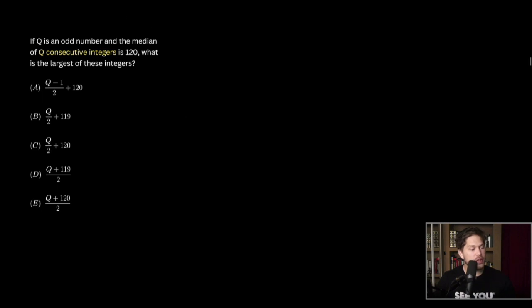So we have some list. I'm just going to have 3 items in our list to make it simple, but there could be many more. And we're told that the median value is 120. So the median value is going to be 120. That's going to be the middle value. And it says if Q is an odd number and the median of Q consecutive integers is 120, what is the largest of these integers?